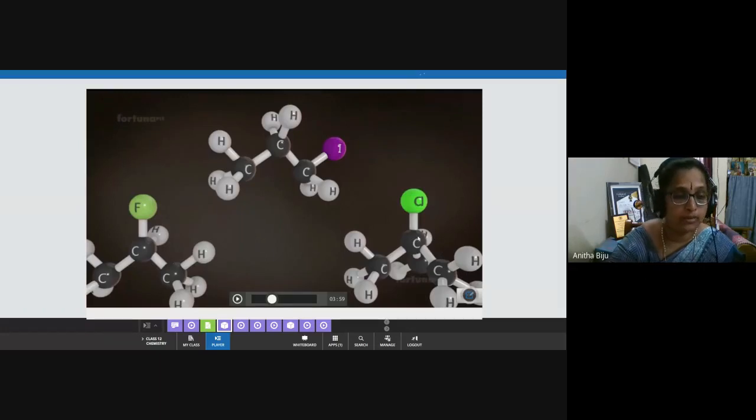So on the basis of the position, it is classified into 3: primary haloalkane, secondary haloalkane, tertiary haloalkane. So you can write the structure. I will help. First you write the name primary haloalkane.